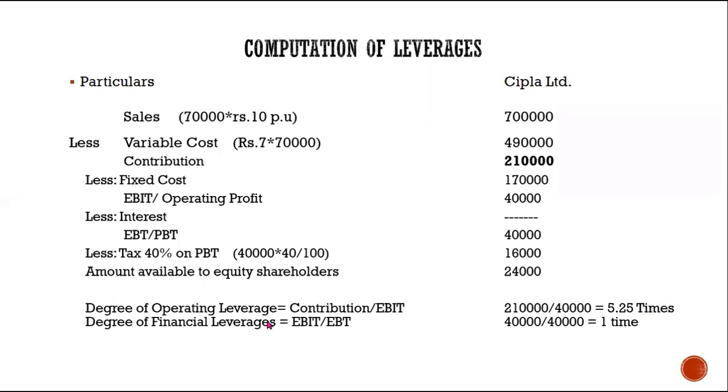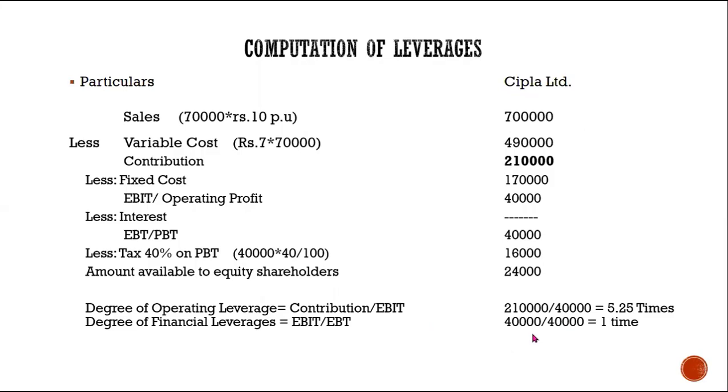Then degree of financial leverage, which will be EBIT divided by EBT. Since we don't have interest, EBIT and EBT is same. So 40,000 divided by 40,000. So that is 1 time. Degree of financial leverage is 1 time.